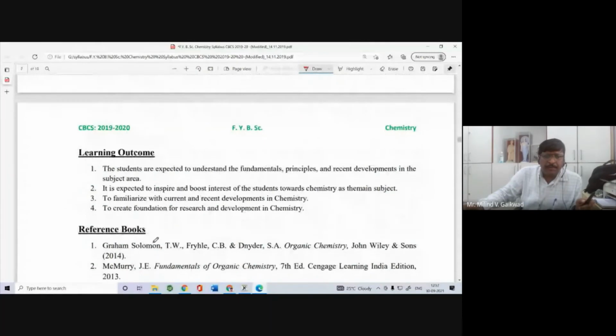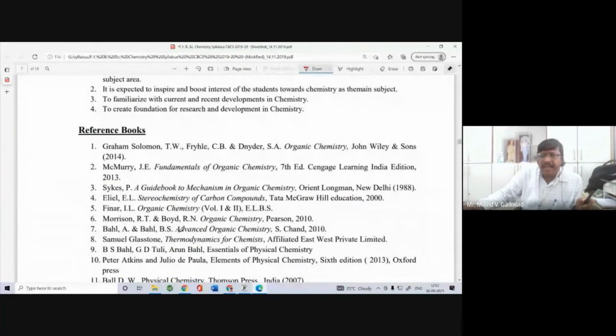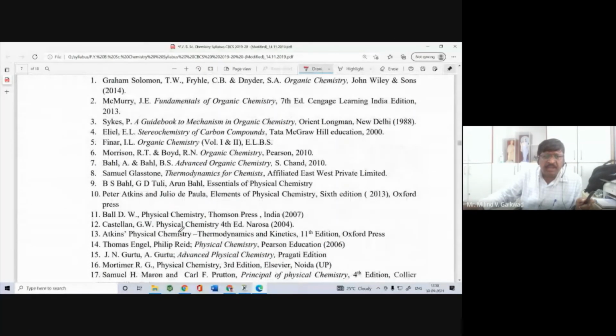So these are some reference books that you can read. Better you read the Morrison and Boyd Organic Chemistry, and you can also read Advanced Organic Chemistry by Bahl and Bahl.